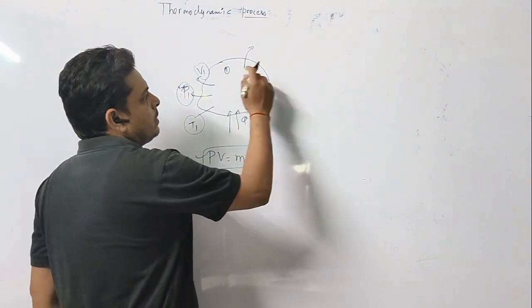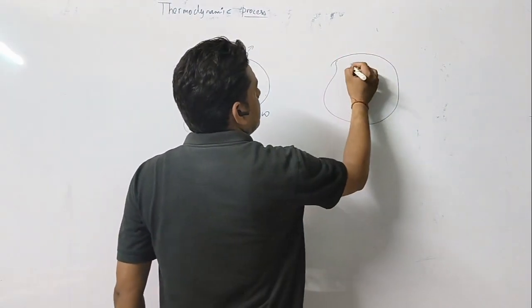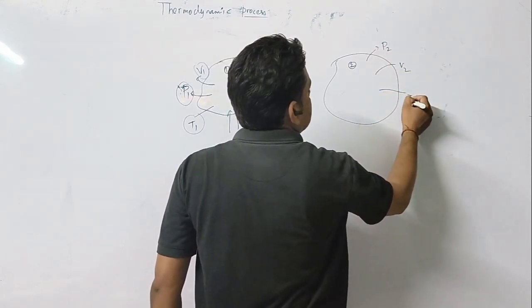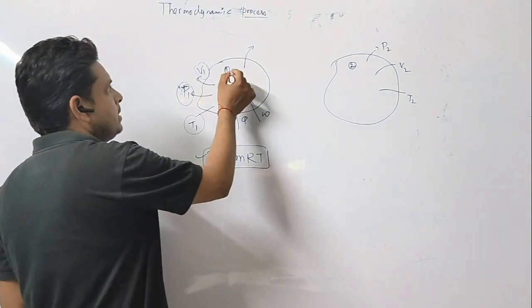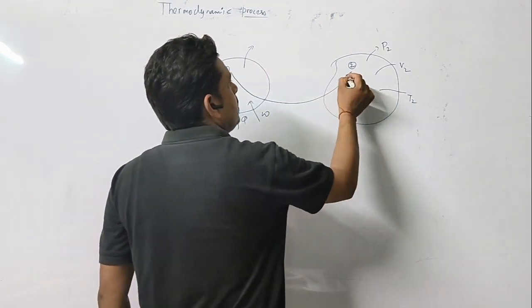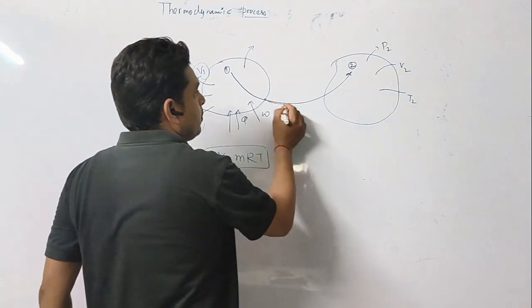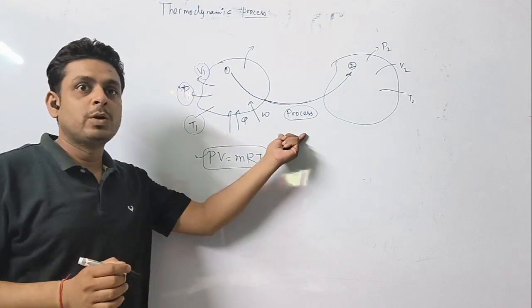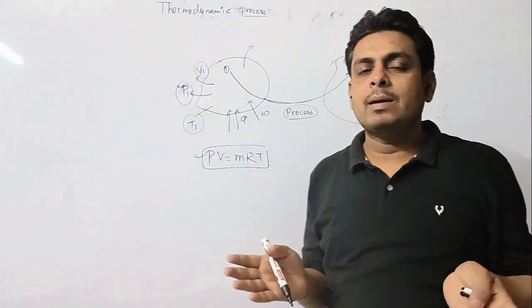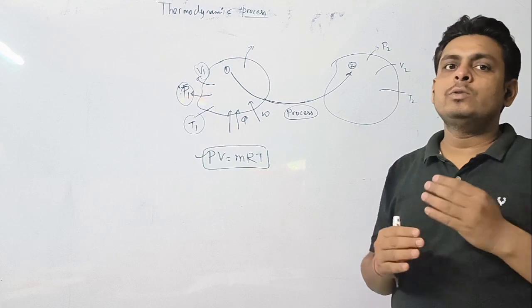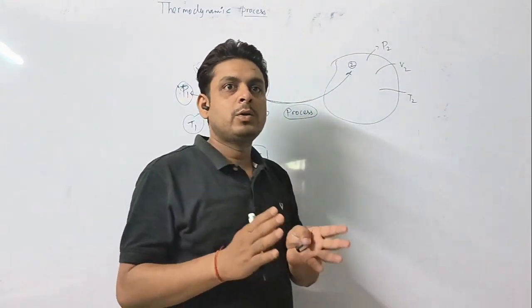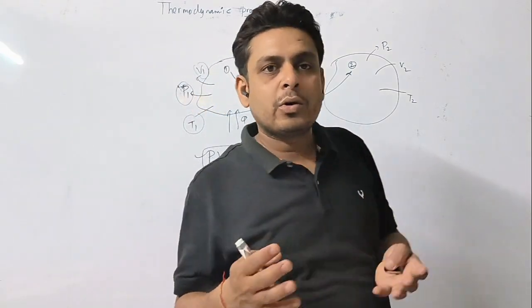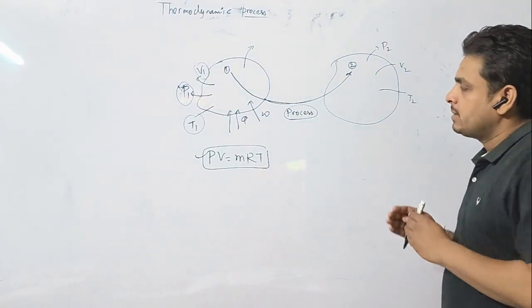According to this formula it will start changing. So this is state 1 and this is state 2. State 2 has pressure P2, volume V2 and temperature T2. When this system undergoes from state 1 to state 2, this mid portion is known as the system undergoing some process, and we don't know which process is going on. So we have to find which type of process it is. I will teach you each and every type of process, and you will be able to understand whether this process is isobaric or isochoric. So you need to understand step by step.